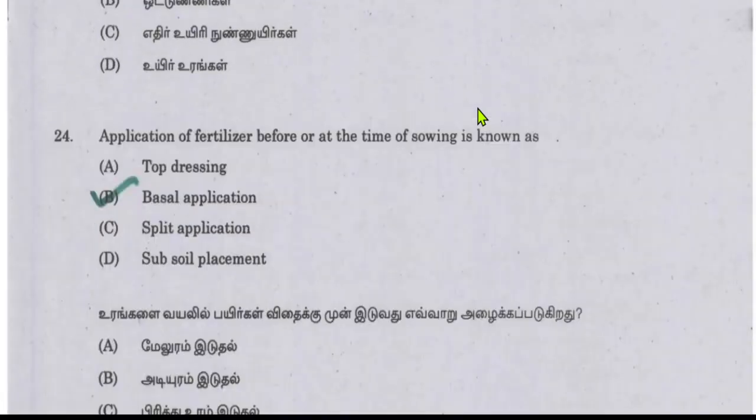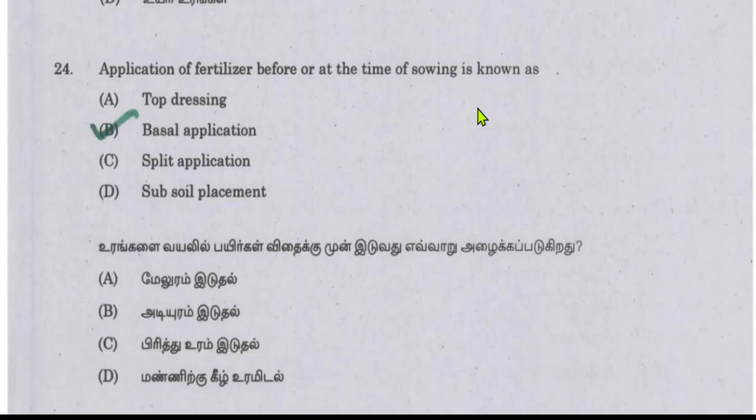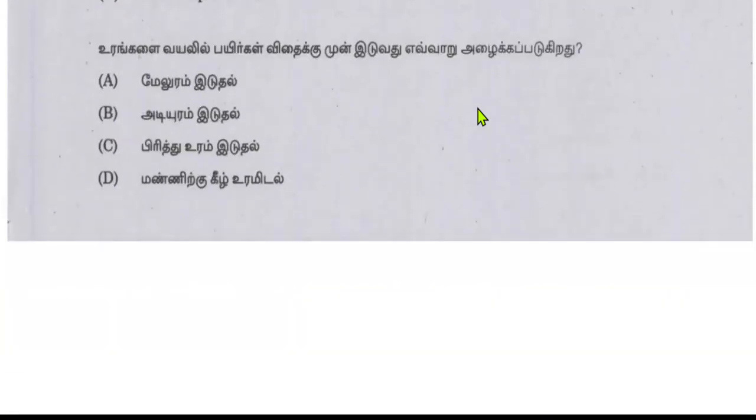Next is, application of fertilizer before or at the time of sowing is known as. What will be the answer? It will be basal application. At the seedling stage, the seedlings have just emerged, so top dressing is not possible. Top dressing is done when the seedlings grow to some height. So it will be basal application, at the time of sowing or before the sowing time.